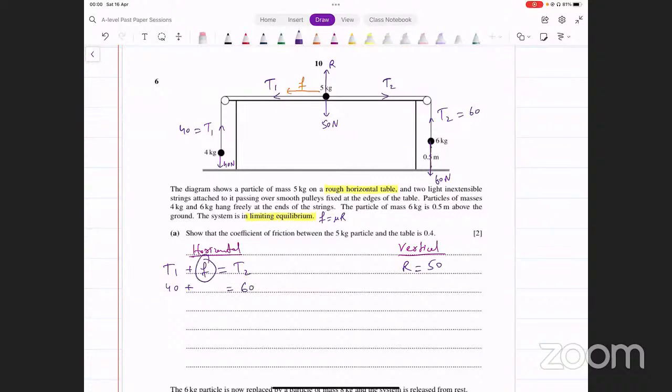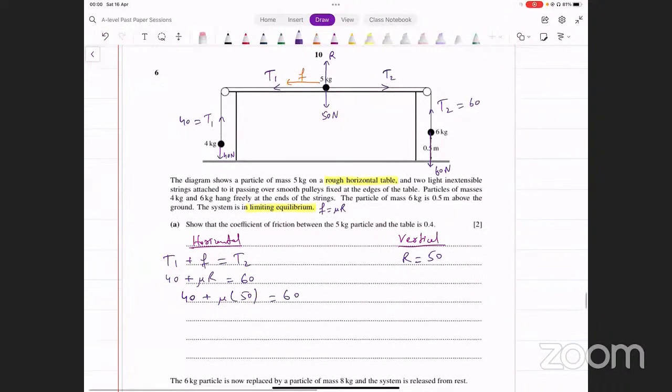और दरमियान में फ्रिक्शन की जगह आप क्या कर सकते हो? You can say mu into R, right? Why? Because we are in limiting equilibrium. F की जगह पे mu R लिख दिया. And now you can solve this. 40 plus mu into 50. We've got the value of R from here. And you find the value of mu. ठीक है, आपको देखने क्या आता है? 20 over 50. That turns out to be 0.4. You had to prove this. ये आपने prove कर दिया. That's 0.4, right?